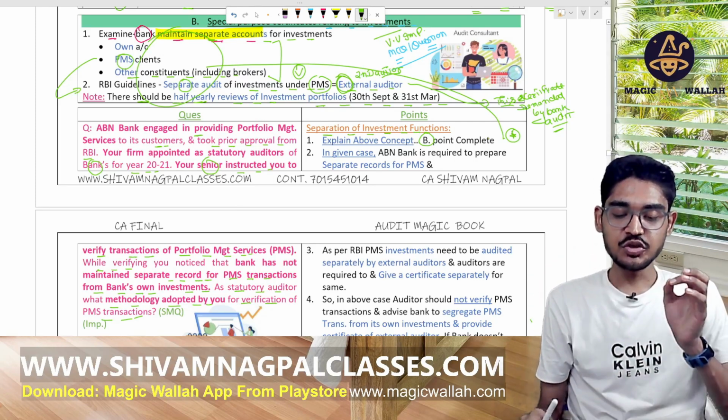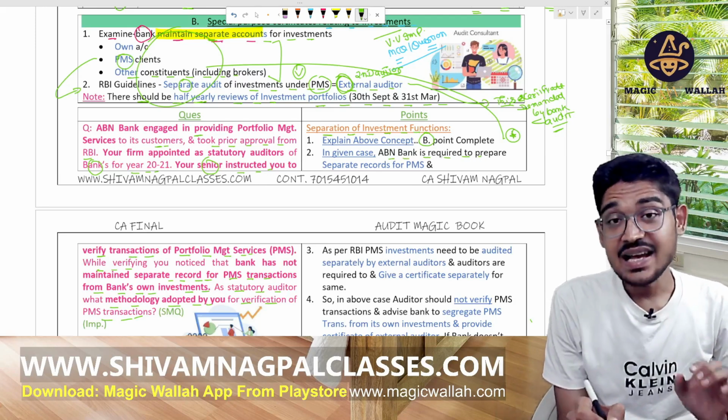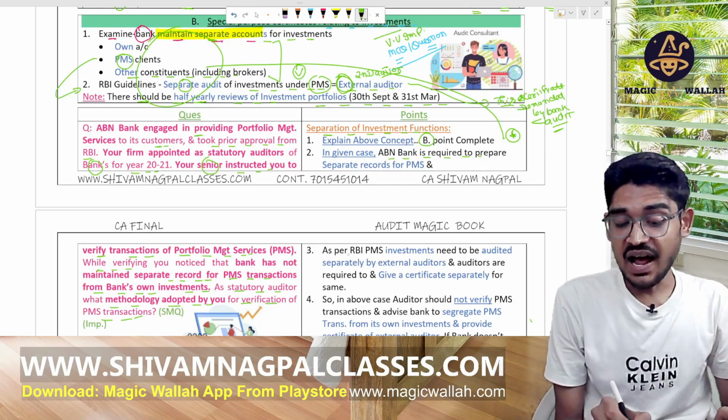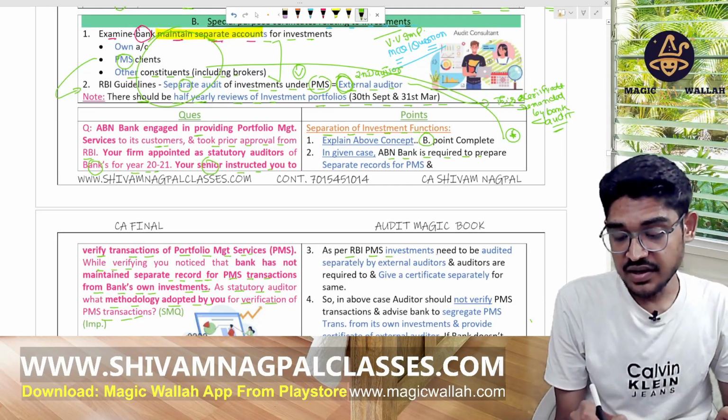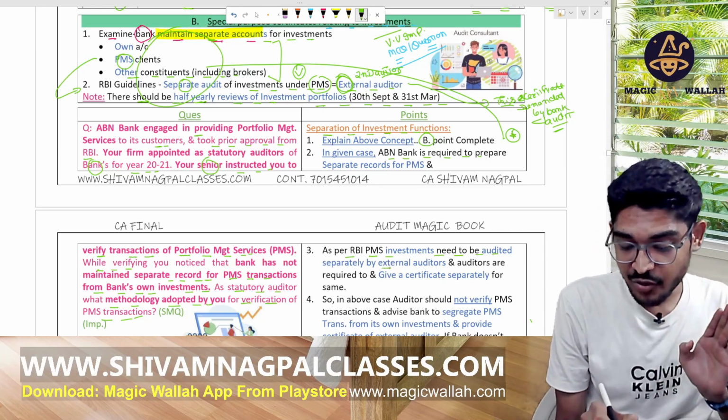Now, in the given case, ABN Bank is required to prepare separate records for the PMS, and as per RBI, the PMS investment needs to be audited separately by an external auditor.